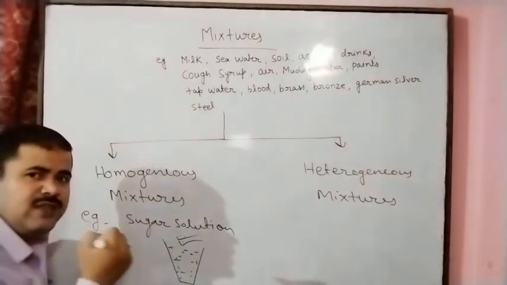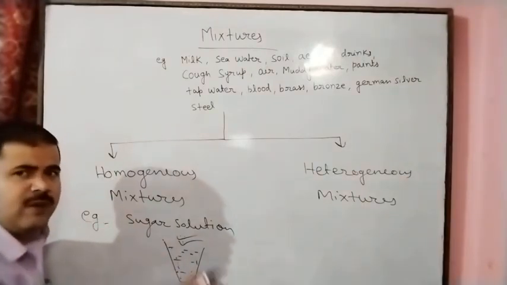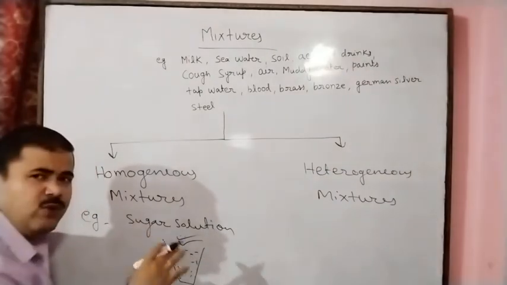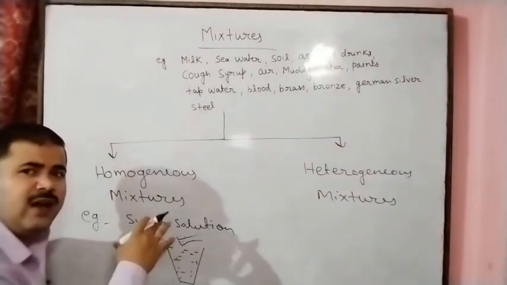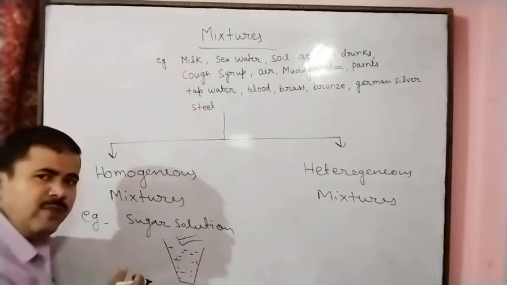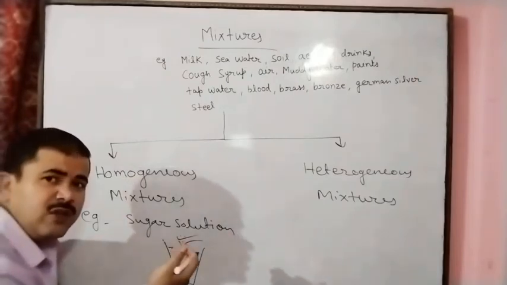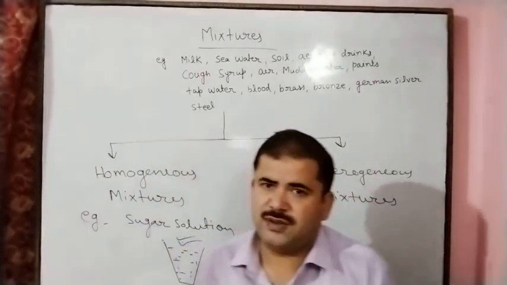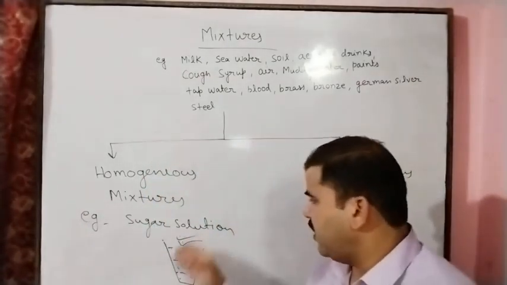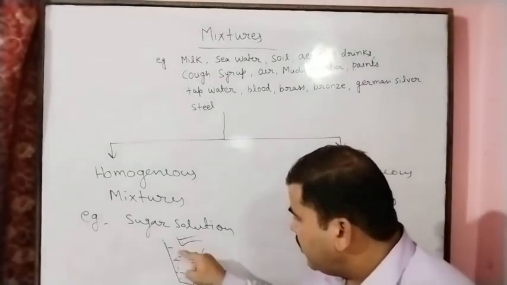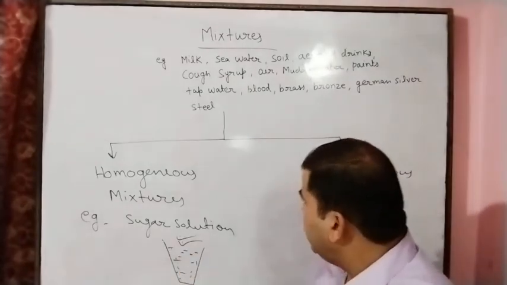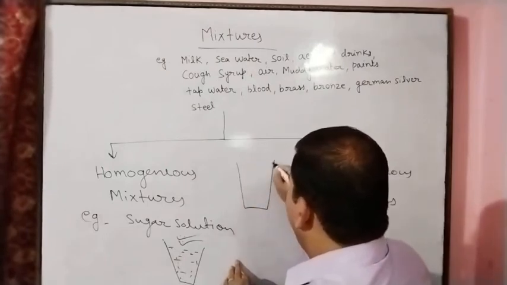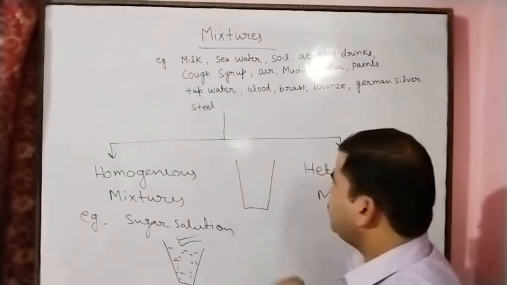Uniform composition means uniform distribution of the sugar particles in the water, and this is called the same composition everywhere.